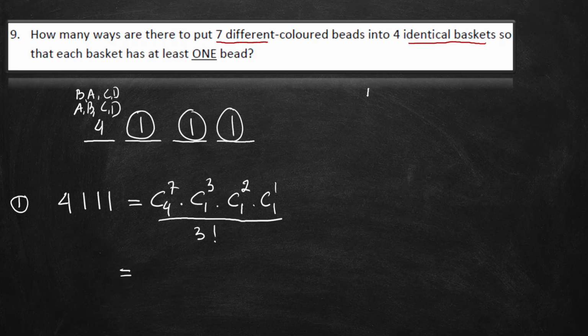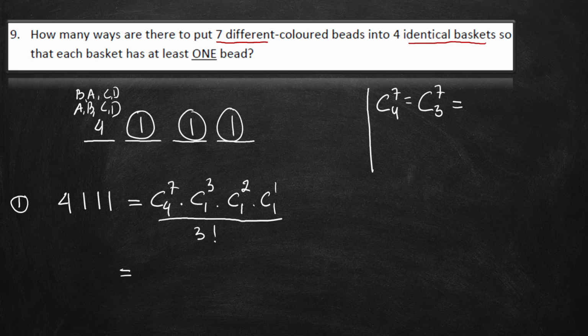So this is how I calculate the combination. Combination 4 of 7 is actually equal to combination 3 of 7. As long as the total of the numbers down here equals 7, both are equal. Why do I change it to 3? Because it's easier to calculate.